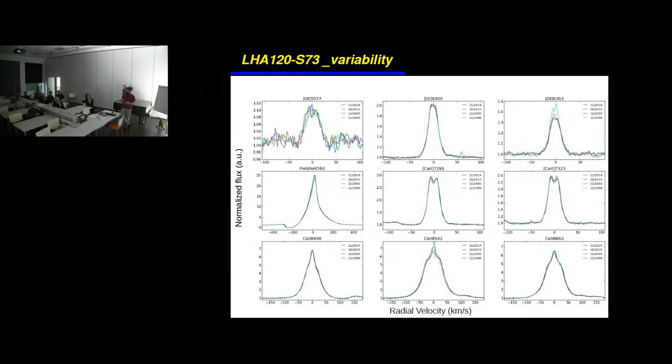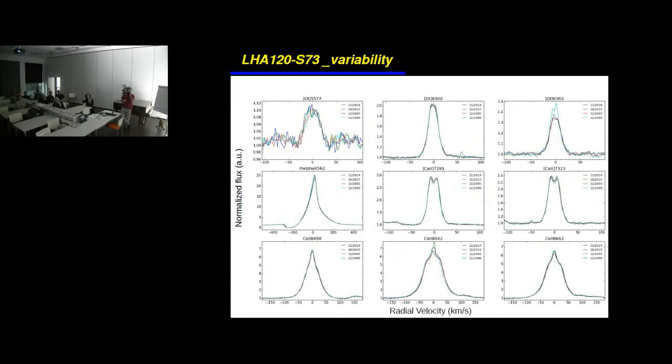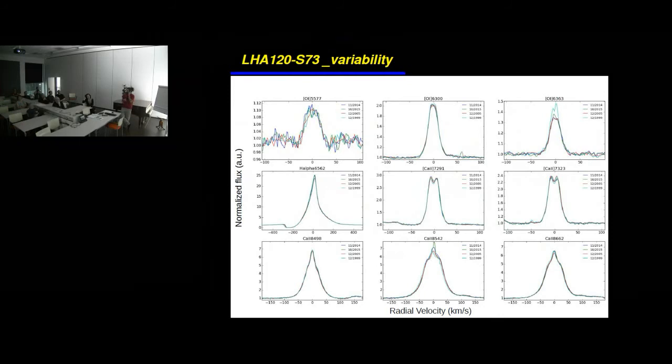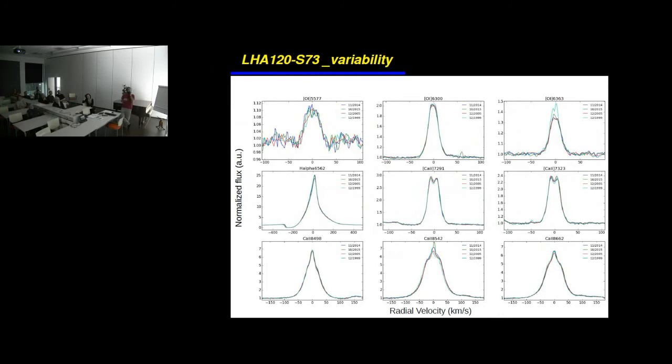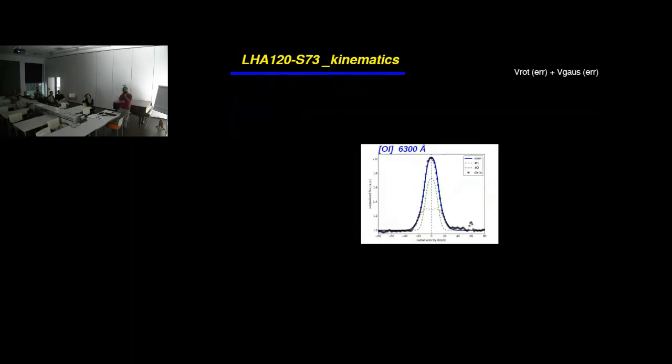So we went on to investigate the kinematics, which means to determine what are the velocities that we find due to the profile broadening for these lines. For this, we are using a purely kinematic model in which we take into account the rotational velocity plus a Gaussian component which is convolved.